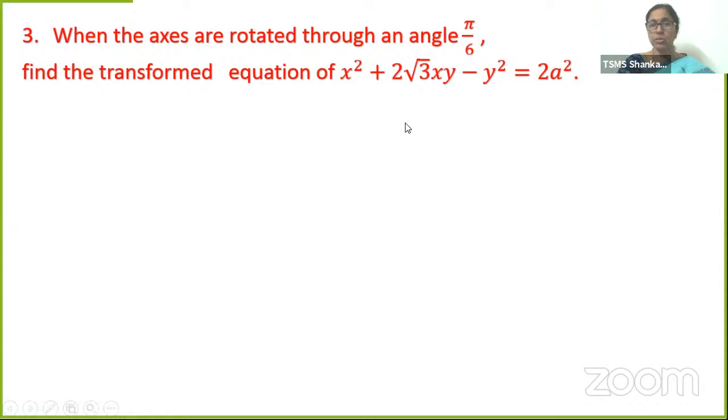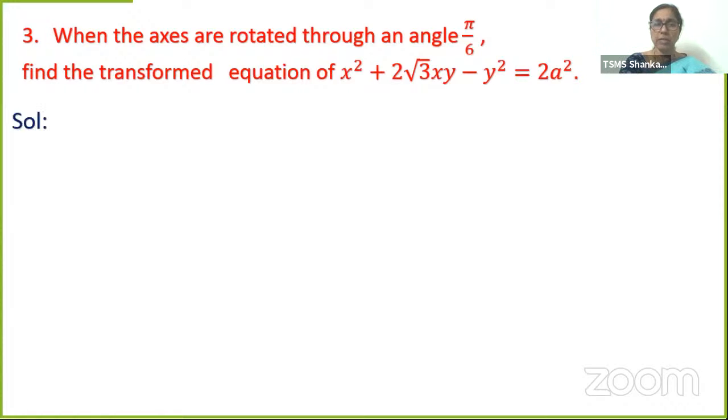Nothing to worry, children. Your teachers must have discussed this, but I'll revise it once again. Pi radians are nothing but 180 degrees. So 180 degrees by 6, 6 ones are 6, 6 threes are 18, so 30. So pi by 6 is nothing but 30 degrees. What is given? Original equation given. We are asked to find the transformed equation. When you have to find the transformed equation, what does it mean? The given one is already the original equation.